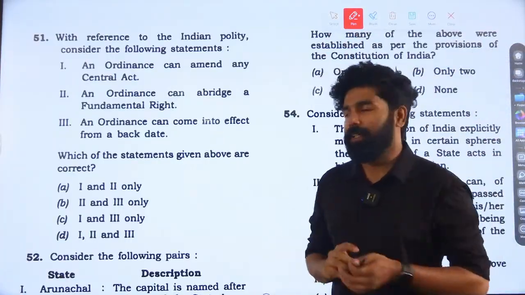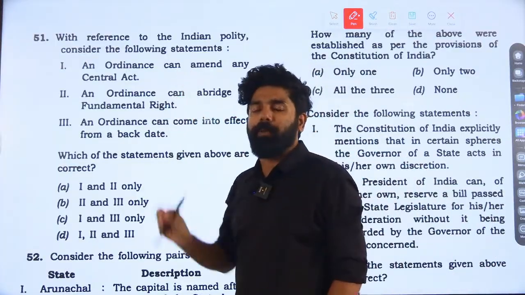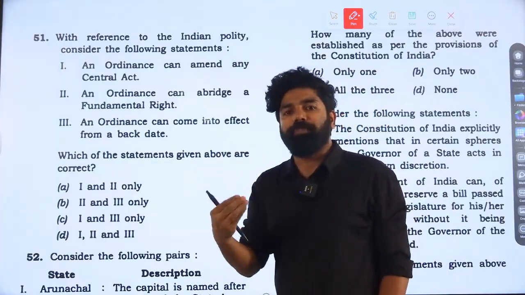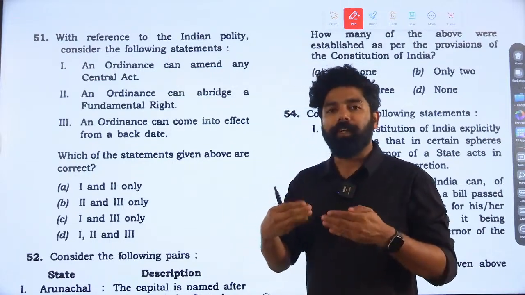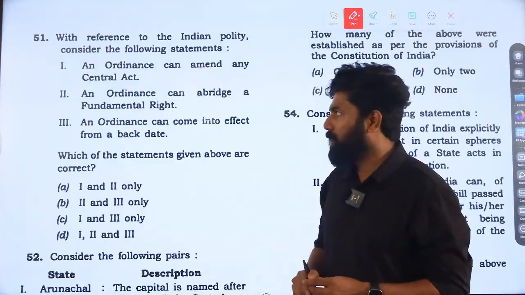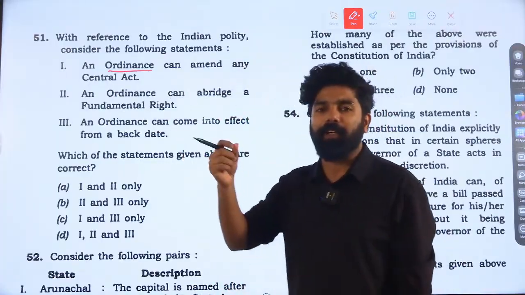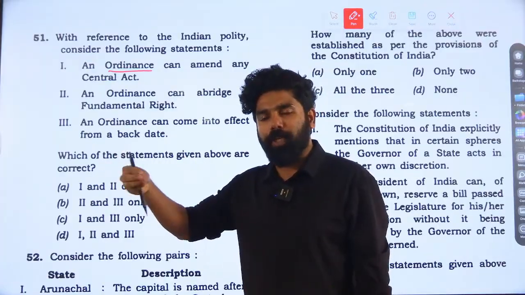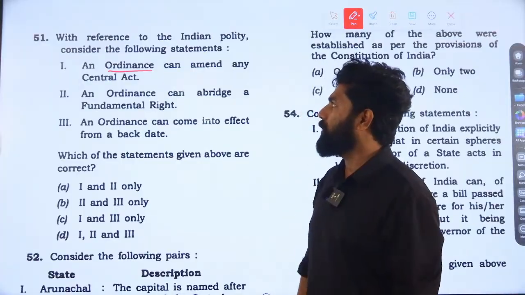Question number 51. This is a question with respect to the ordinance making power of the president. This year, we have seen that 3 questions were from the executive, and within this executive chapter, they have asked a question with respect to the executive power of the president. The ordinance making power of the president is covered under Article 123. Ordinance making power is also available to the Office of Governor under Article 213.